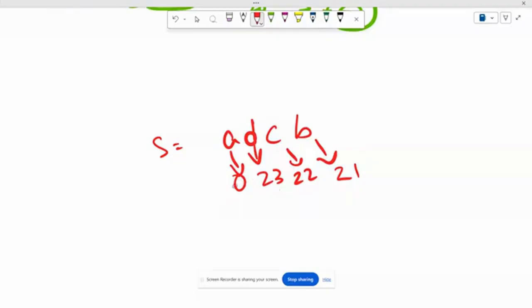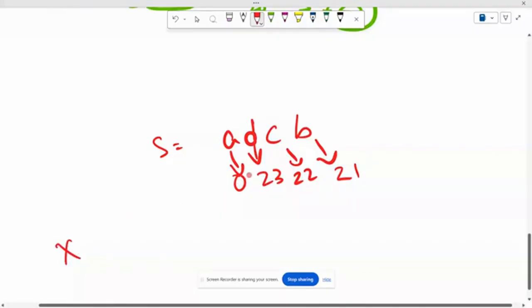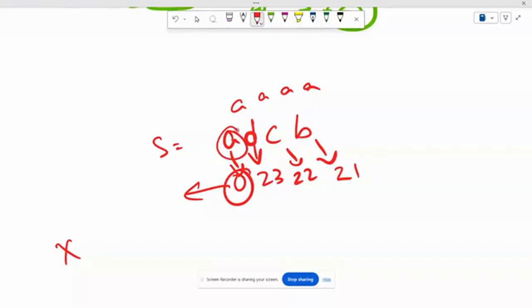So will I be a dumb person and say that yes, I can achieve A in 0 steps considering this index? No. Why? Because we want to take the maximum of all of them and return that. Because we want to make all of the characters equal to A, not only the one character which is taking fewer steps.